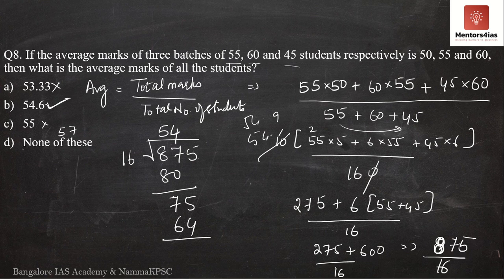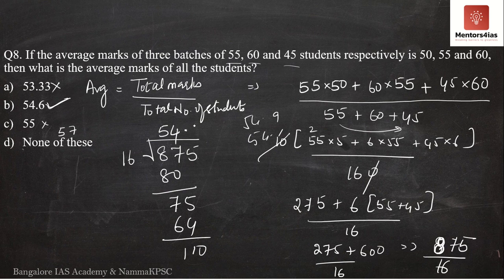So now what do we have here? Now it is 75 minus 64. So it is 11. So 0.0 over here. Now this is 110. Now you have to determine what is the next number. Obviously 16 5s is 80, 16 6s is 96.